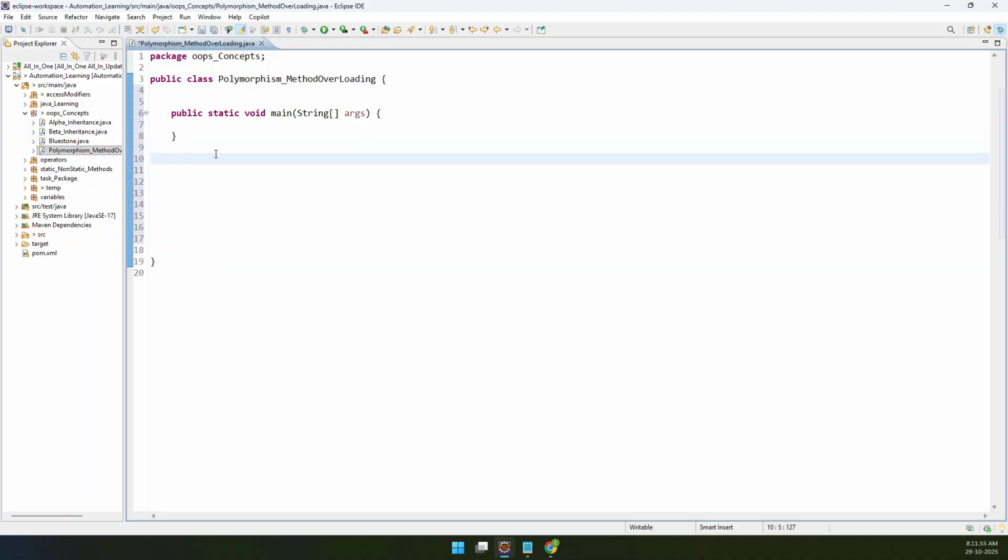Let me create a class method, public static, without any void, for addition of two numbers.